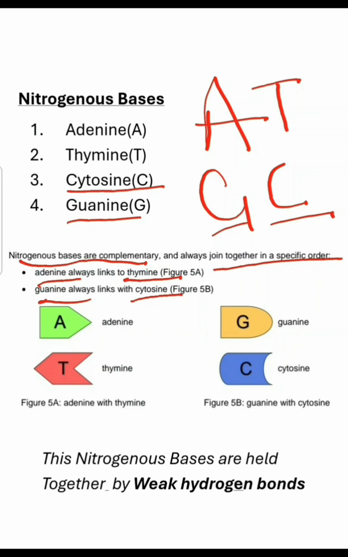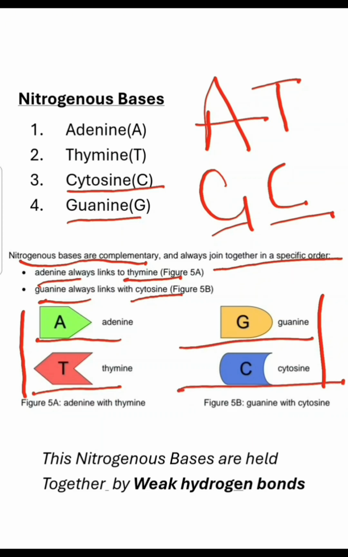Then one more thing that you should know is how to draw these shapes, because they'll often ask you in the exam to draw the shape of a nucleotide. So if the nitrogenous base in the nucleotide is adenine, then you draw this. If it's thymine, you draw this. If it's guanine, you draw this. And if it's cytosine, then you draw this.